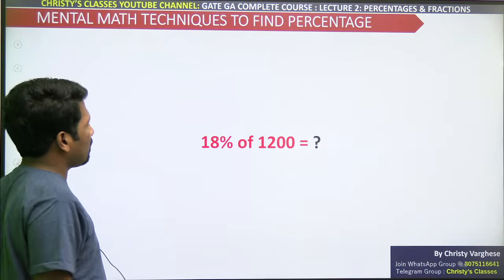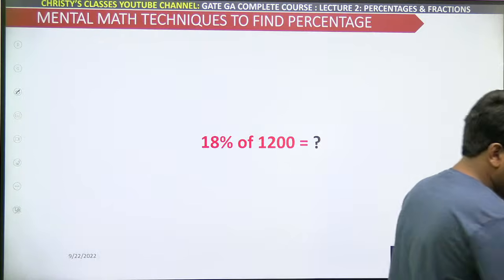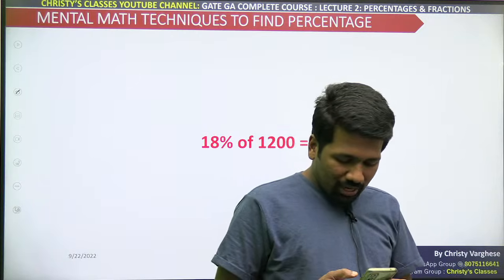If that is clear, what about 18%, 17%, 16%? Can you answer faster? 18, 17, 16, all you can answer.